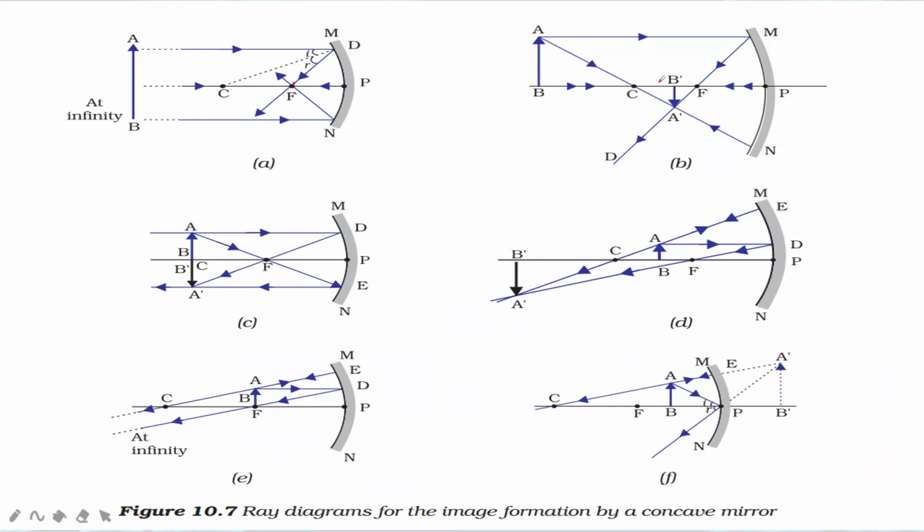These are the rays that are coming from the object. One is going downwards, one is coming here, and one is going here. Now when these rays are reflected back, they meet at a point between C and F. That means between center of curvature and principal focus. And they form the image over here. You can see A dash B dash is the image. Now this image is inverted. It is real. Why is it real? Because it is formed in front of the mirror. It is real, and this image is inverted and it is small in size. That means it is diminished but not point-like.